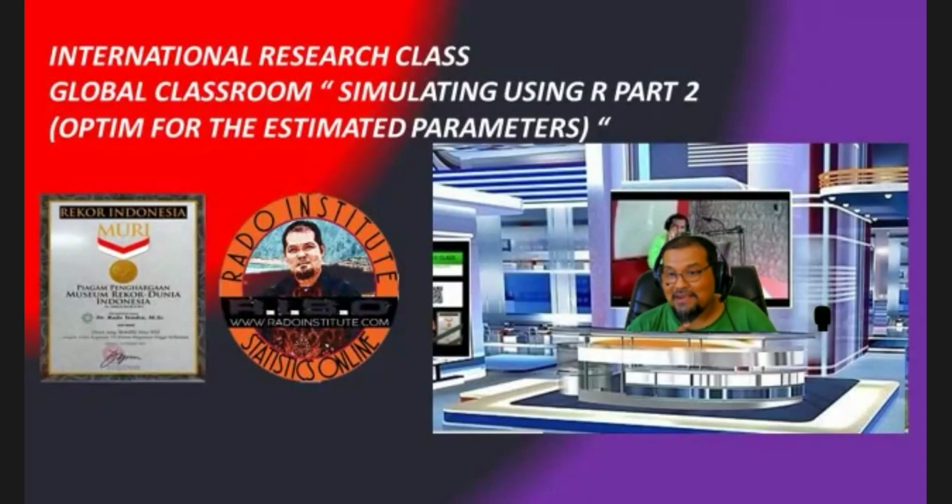After we have understood the introduction in session 1 and optim in session 2, if we add our information from session 3, you will have the complete technique to simulate new data. Okay, I think this is enough for session 2.